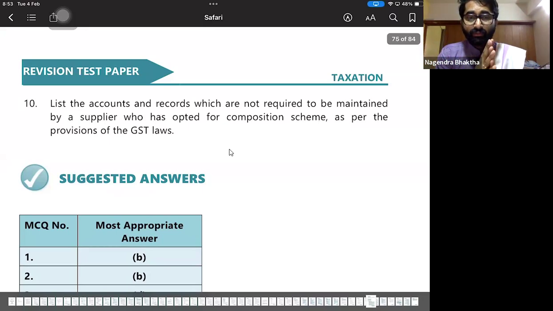Easy one. So the accounts of the stock in respect of the goods received and supplied by him, and such account shall contain the particulars of opening balances, receipts, supplies of the goods, lost, stolen, everything, that is not required. And lastly, details of the tax, input tax, output tax, all these things he is not required. So the accounts containing the details of the tax payable, including tax payable under RCM, tax collected, paid, input tax credit claimed, together with the register of the tax invoice, credit note, all these things he is not required to make. So just see the theory in accounts and records. Only two things that he is not required to maintain. One, it is about the stock of the goods.